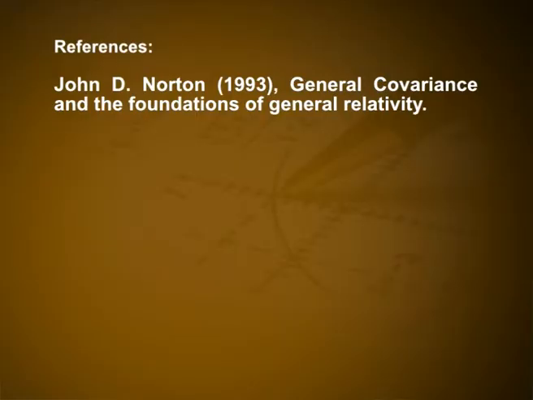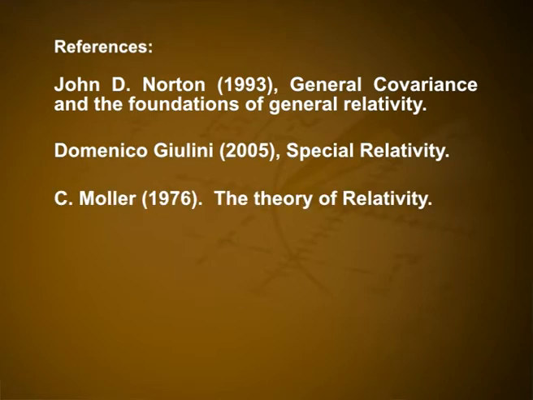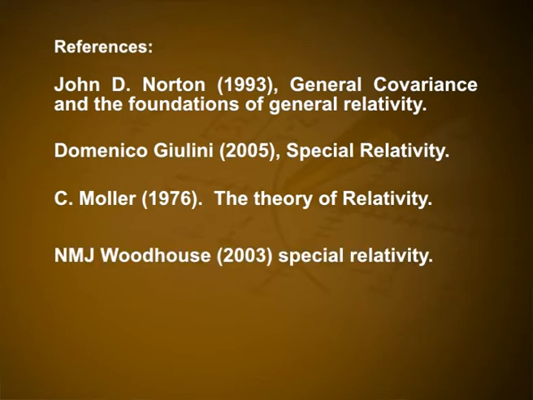Here are some books for your reference. First one, General Covariance and the Foundations of General Relativity by John D. Norton, 1993. Second one, Special Relativity by Domenico Giulini, 2005. Third one, The Theory of Relativity by C. Moller, 1976. Fourth one, Special Relativity by N.M.J. Woodhouse, 2003.